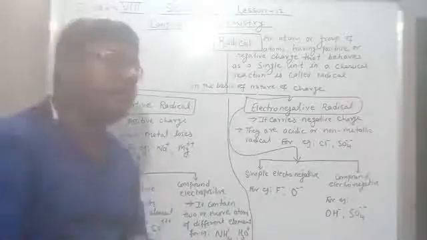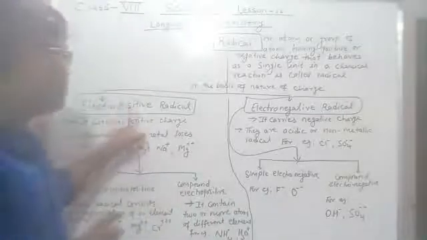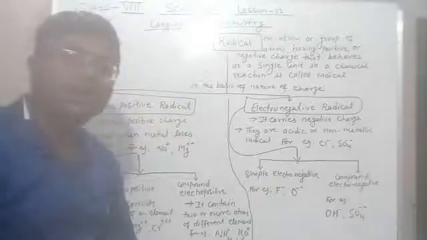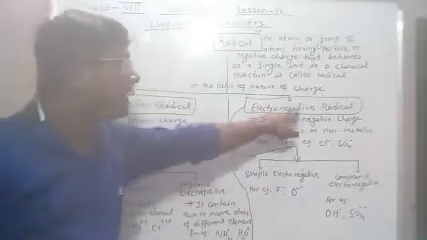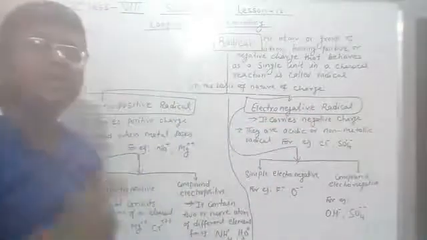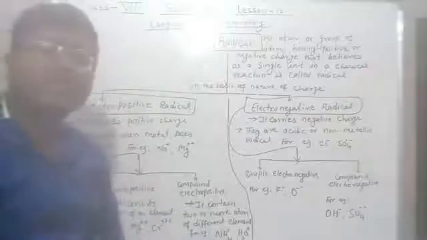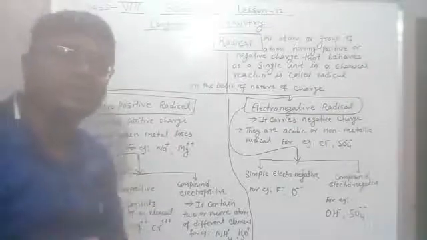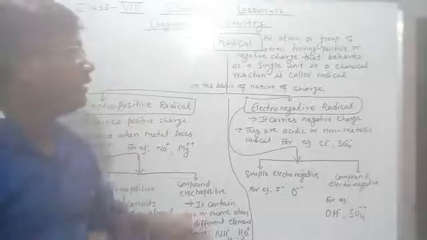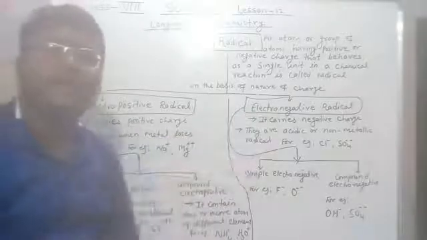They are electropositive radical and electronegative radical. So there are two types of radical.